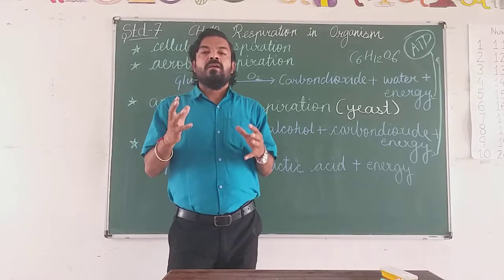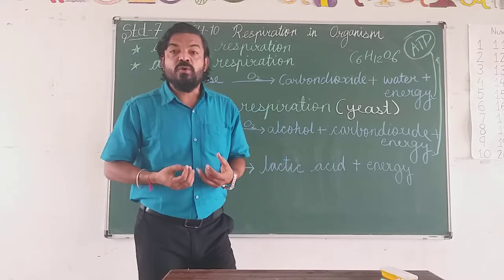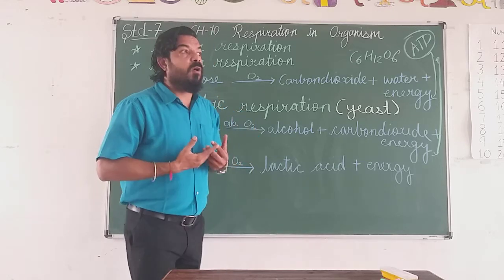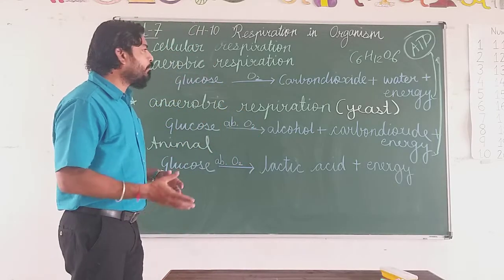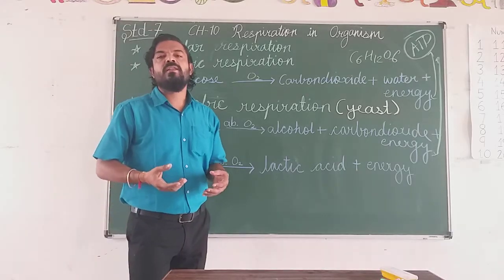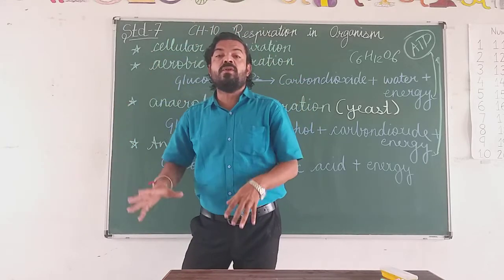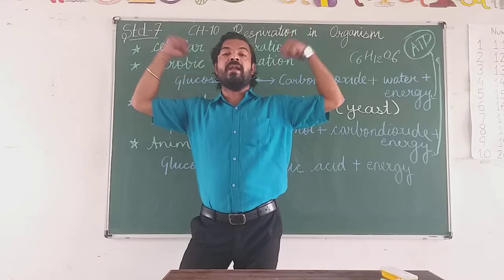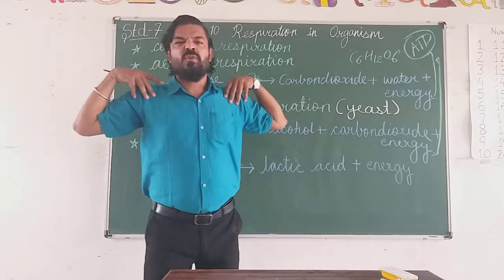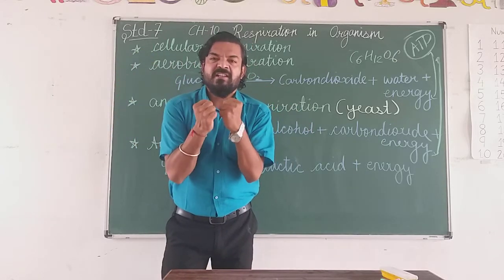Then the body muscles, the tissues and the cells are not in a position to send oxygen to all parts of the body. The part which is more affected, suppose you are doing exercise with your hand, then you feel lots of pain there, and the muscles are cramped.